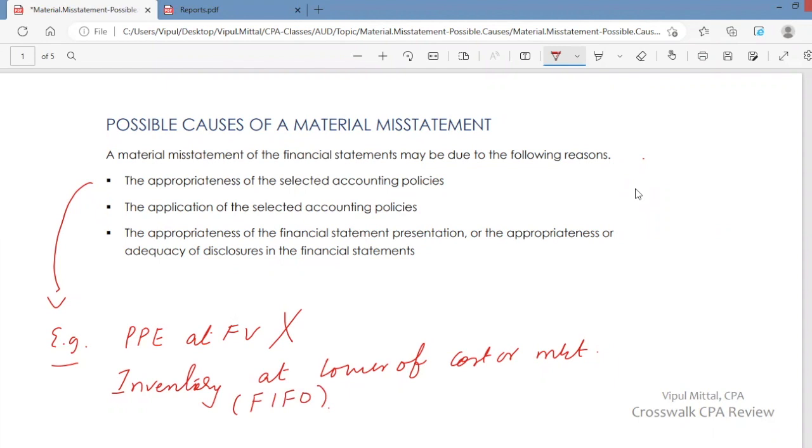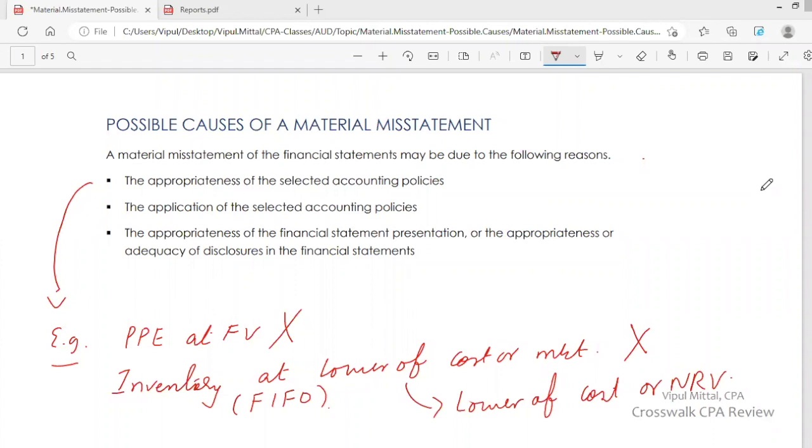Inventory that is accounted for using the FIFO method should be reported at lower of cost or NRV, net realizable value, not lower of cost or market. But management has a policy of recording all inventory at lower of cost or market, which is not appropriate, which is not consistent with GAAP.